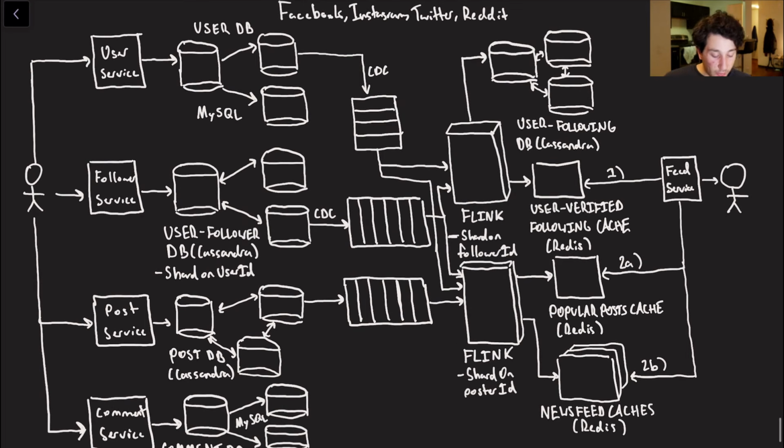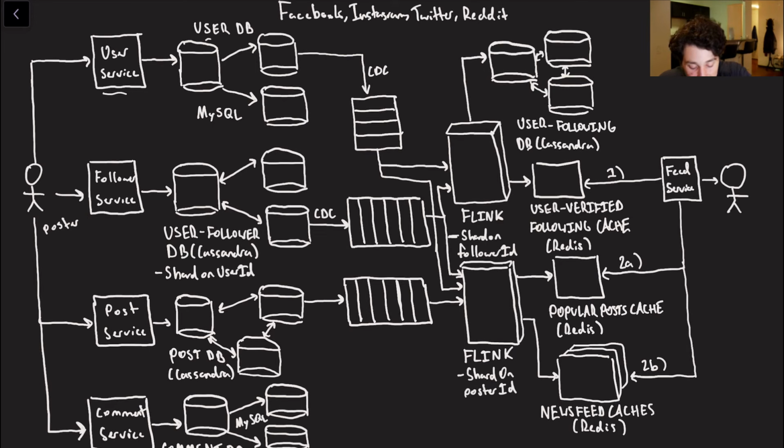Okay, so as you can see, guys, we've now gotten to the point where we have an absolute behemoth of a diagram to go through. So I'm going to attempt to do it nice and slowly. Let's say right here we've got our poster. This is the guy who is literally going to write a tweet or a comment, and there are going to be many different things that happen when they do. The first thing, I'll start off at the top, is going to be our user service. I drew one box, but ideally all of these services should be horizontally scaled out. You can have a load balancer in between them. I just literally didn't have enough space to write it out.